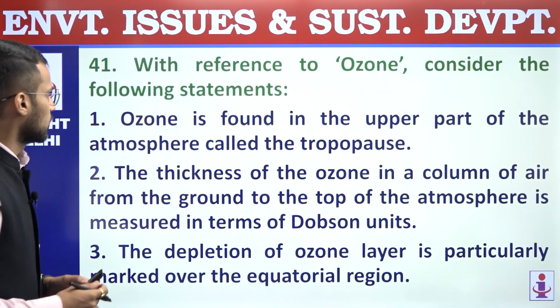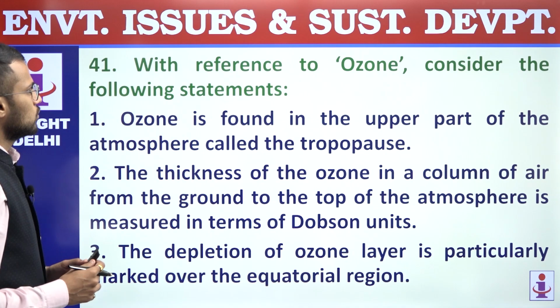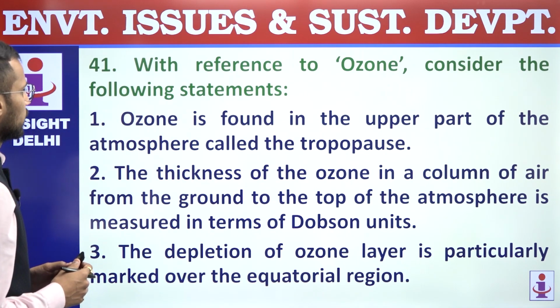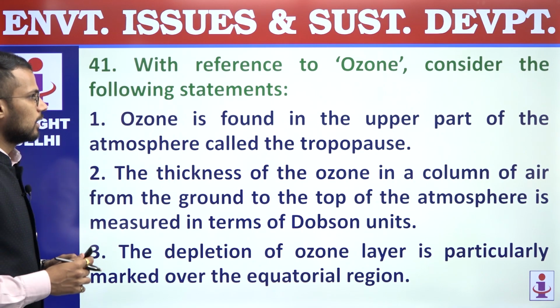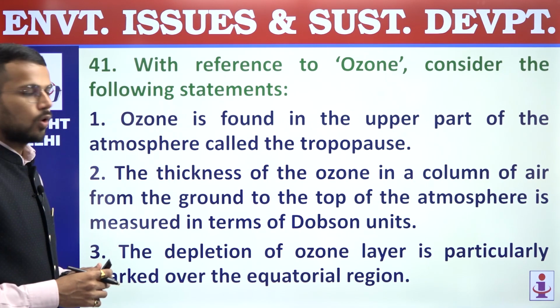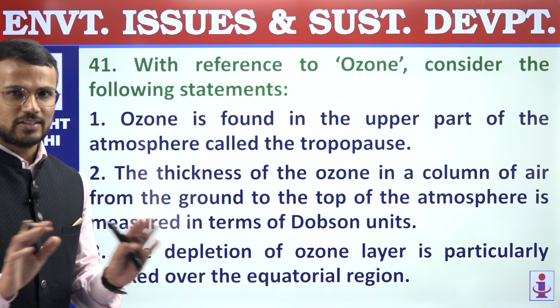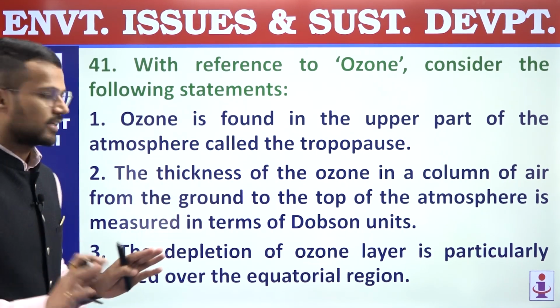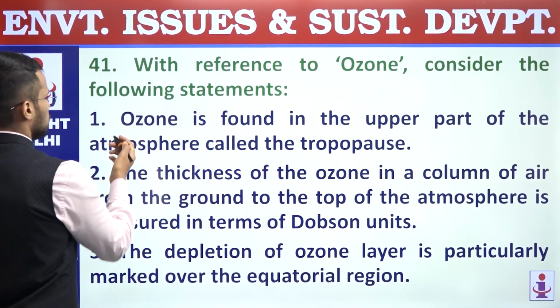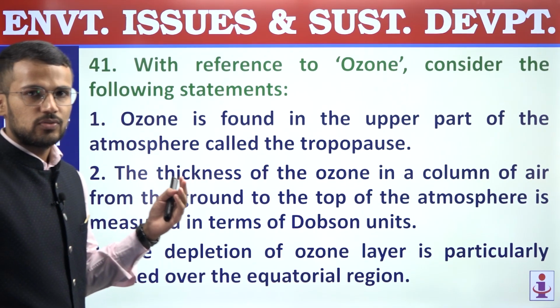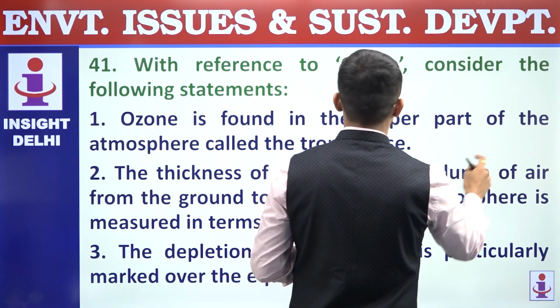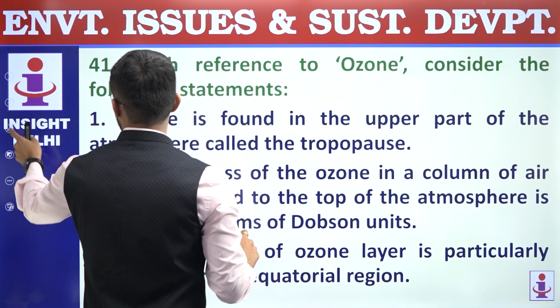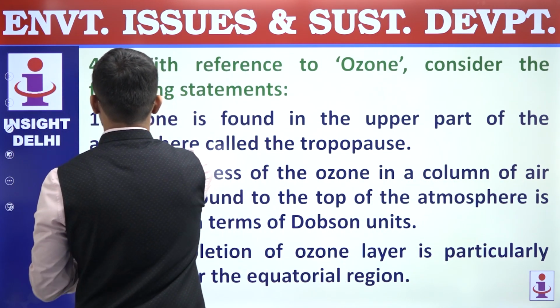Next question is question number 41. With reference to ozone, consider the following statements. First, ozone is found in the upper part of the atmosphere called the tropopause. This statement is an incorrect statement. Why? Because we know that ozone is found in stratosphere, not in tropopause. And that's why first statement is an incorrect statement.